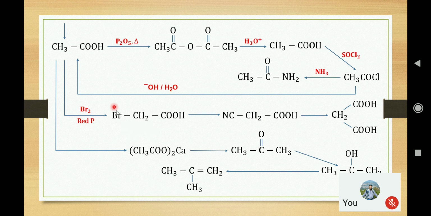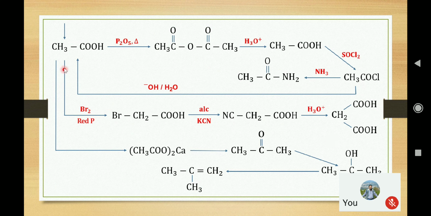Now this halogen can be replaced with the cyanide group. For that we can use KCN. Isocyanide can be formed by using silver cyanide, and KCN gives rise to the cyanide. Now this cyanide on hydrolysis can be converted to carboxylic acid. For that we can hydrolyze.